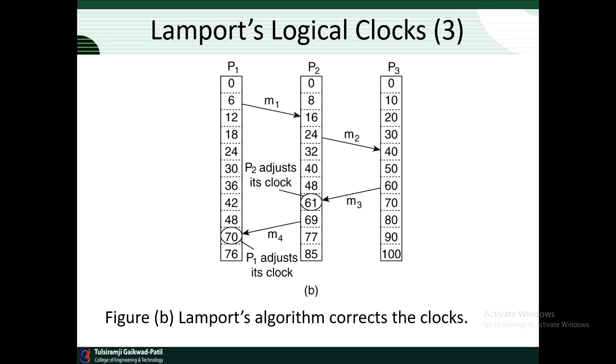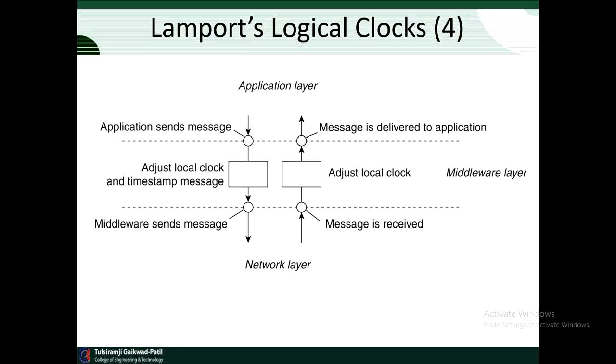To prepare our discussion of vector clocks, let us formulate this procedure more precisely. At this point, it is important to distinguish three different layers of software we already encountered in a previous topic: the network, middleware layer, and application layer, which is shown in this figure. What follows is typically part of the middleware layer.